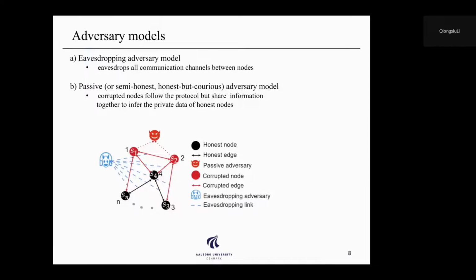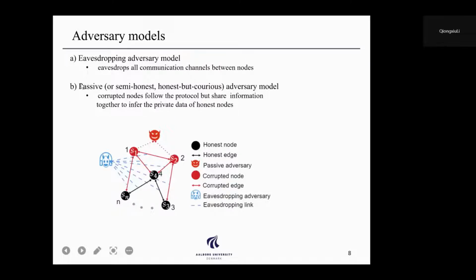When talking about privacy, the so-called adversary model is very important because it defines what kind of security attacks is being considered in the network. Here we consider two kinds of models. The first one is the well-known eavesdropping adversary. It works by listening to the communication channels over the network to infer the private information.